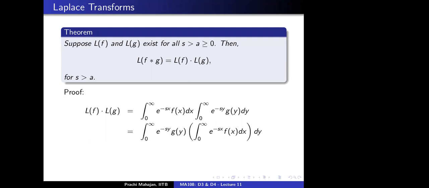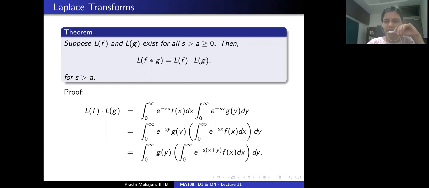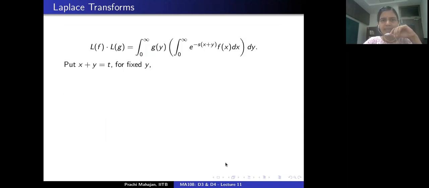Okay, so let's just do that now. So now what do I do? I'm going to take this exponential of minus sy here, and I'm going to write it in the following way. Nothing changes, right? So this is fine. So just to reiterate, this is the last equation on the previous slide, reproduced here as it is.